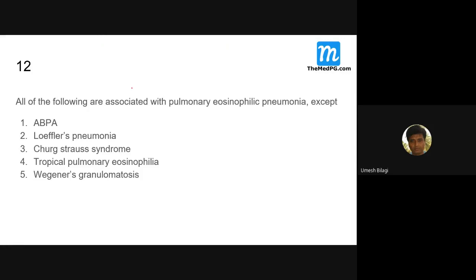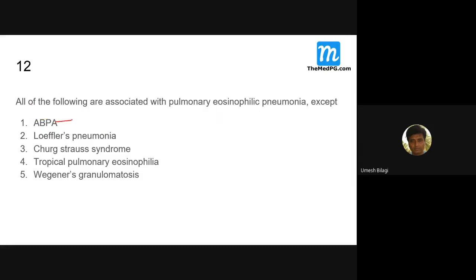Otherwise, it is called pulmonary infiltrates with eosinophilia. It is a sort of classification we can get into. I'll show that. Which are the conditions with pulmonary infiltrates or pneumonia with eosinophilia? What is this ABPA? Allergic bronchopulmonary aspergillosis. Fine, that is ABPA.